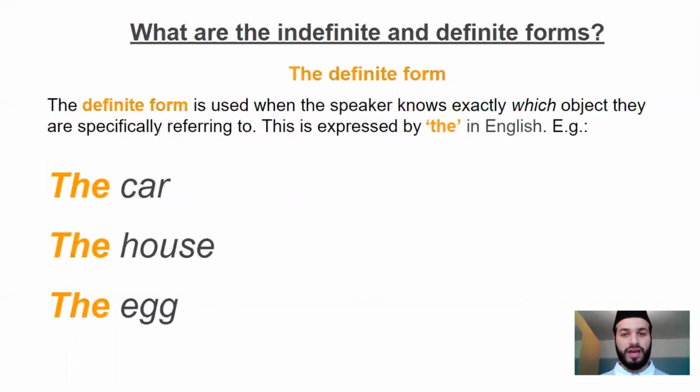The definite form, on the other hand, is when you're referring to something definite, as in specifically referring to something, and you know which thing you're referring to. In this case, in English, we'd use the. So we'd say the car or the house or the egg, like that's the car that I own, or that's the house that I live in. We use the to refer to a specific thing that we know about.